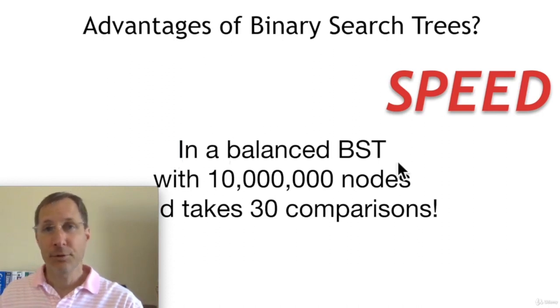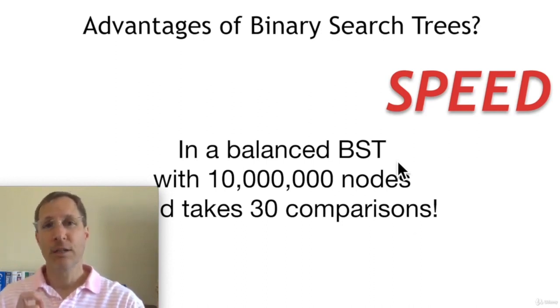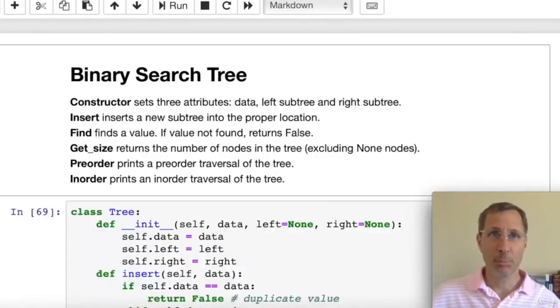So in a balanced binary search tree with 10 million nodes, you can do all of the insert, delete, and find functions in as little as 30 comparisons. That's incredible. So trees are extremely fast. Now let's take a look at how to implement trees. Now let's look at how to implement a tree in Python.